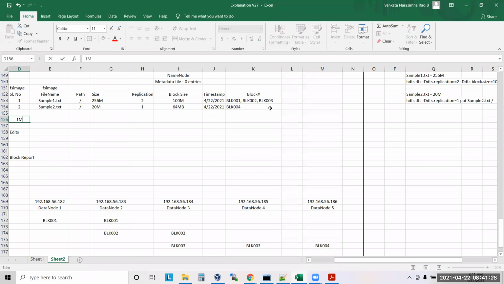So it means the number of entries in FS image equals the number of files, or the number of files equals the number of entries in FS image. For each file, it will have metadata. Are you clear on this?